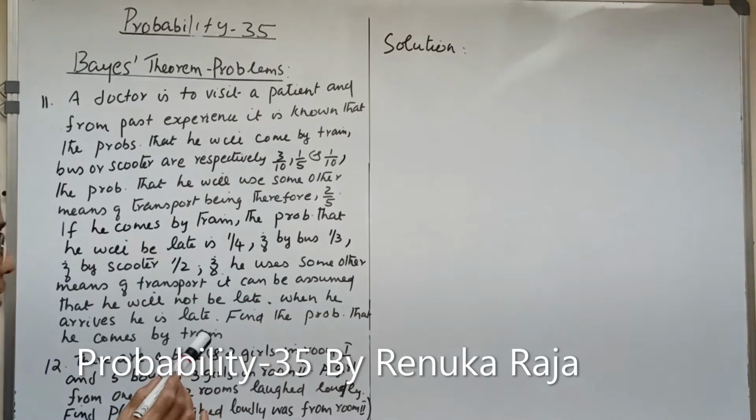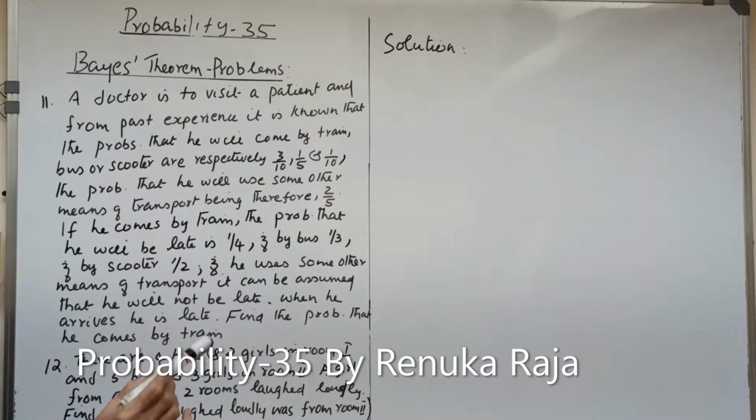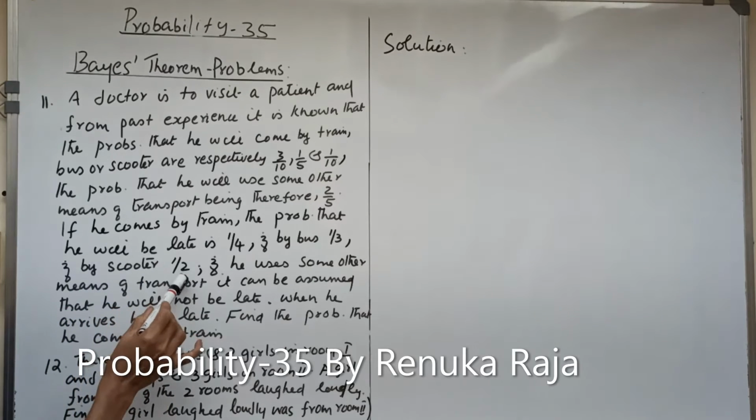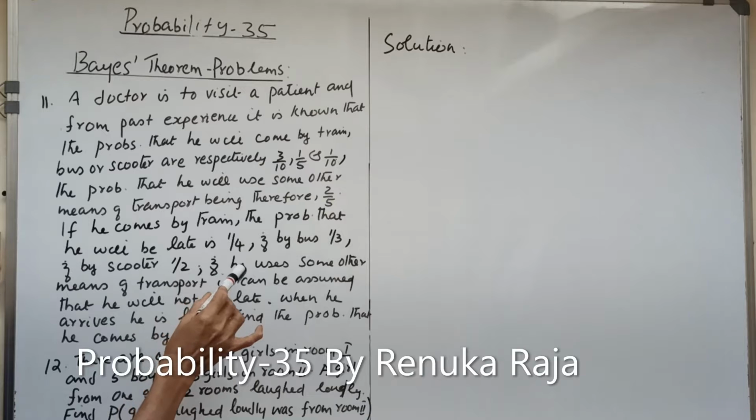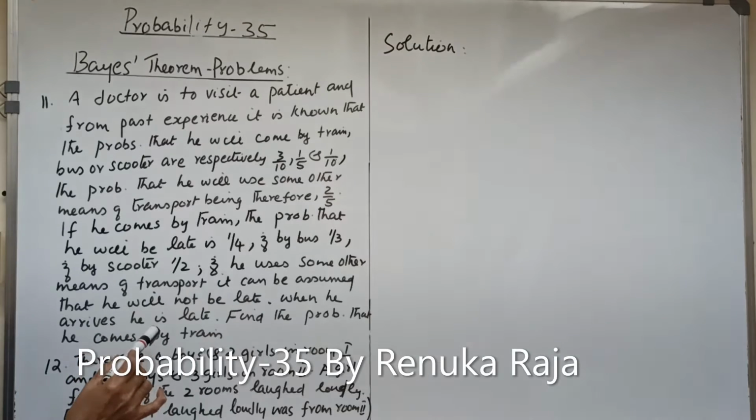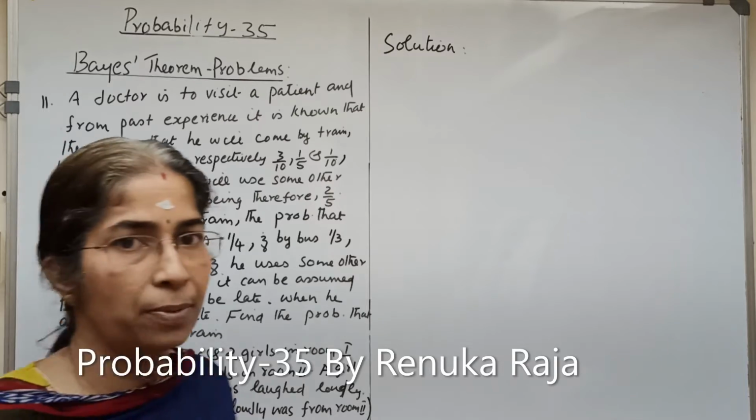If he comes by train, the probability that he will be late is 1 by 4. If by bus, it is 1 by 3. If by scooter, it is 1 by 2. And if he uses some other means of transport, it can be assumed that he will not be late. When he arrives, he is late. Find the probability that he comes by train.